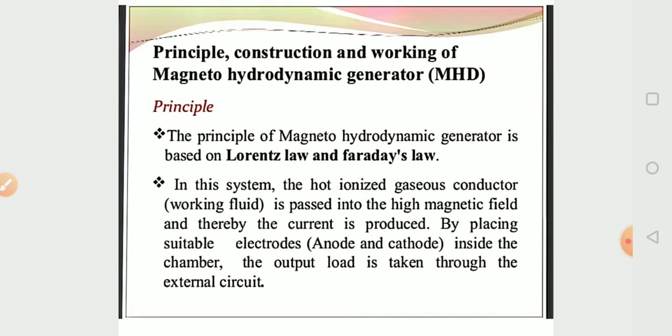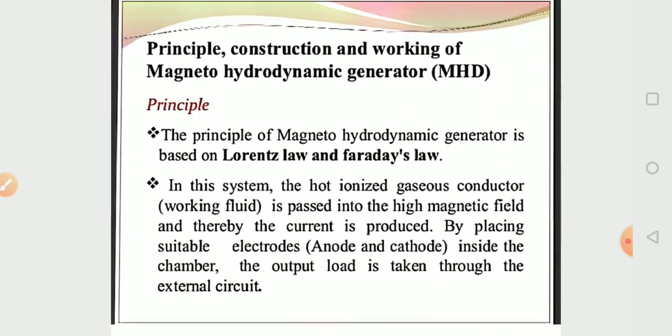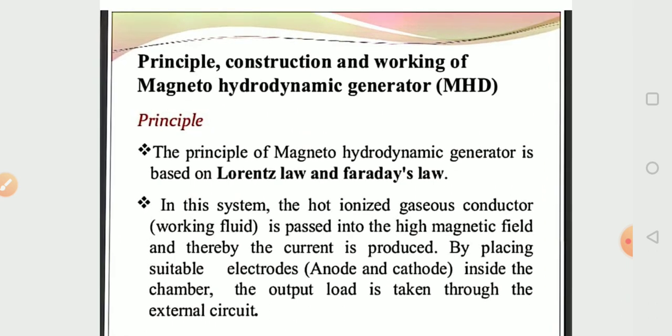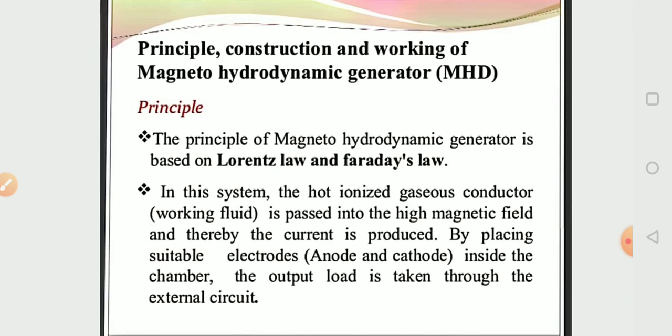Now, the working principle of MHD generation. In this we use an ionized gas which works as a conductor. In place of a conductor we use an ionized gas here.